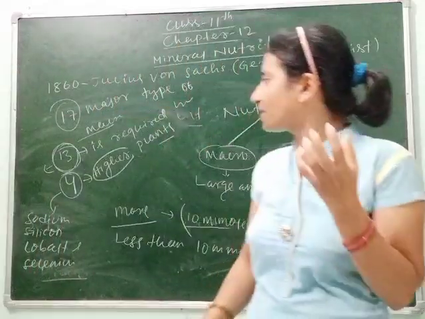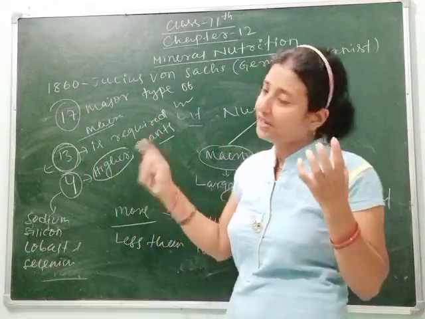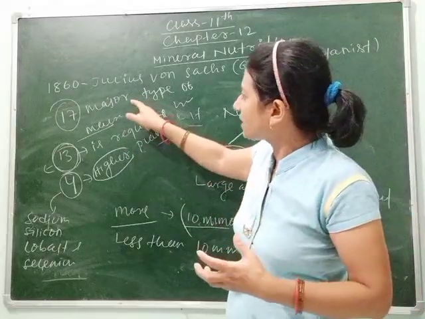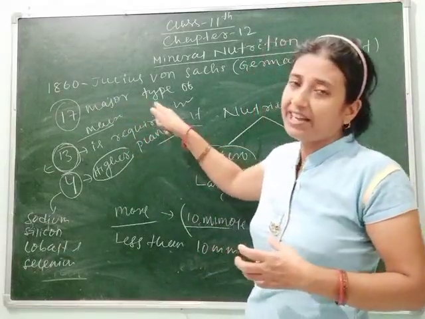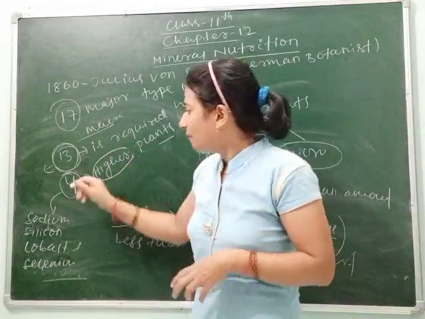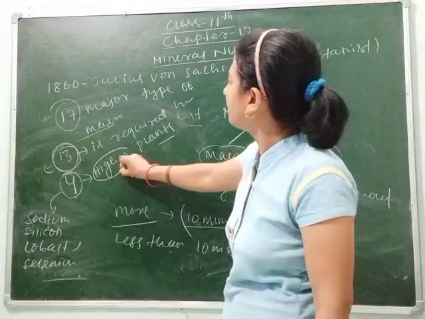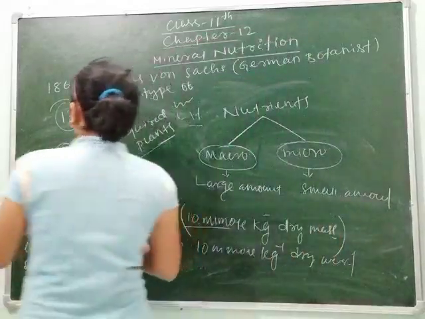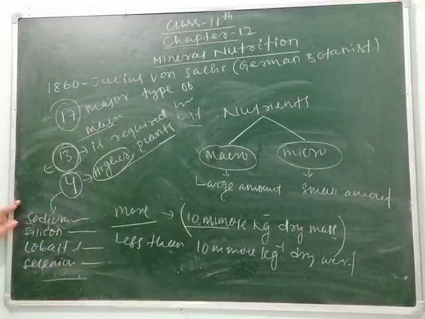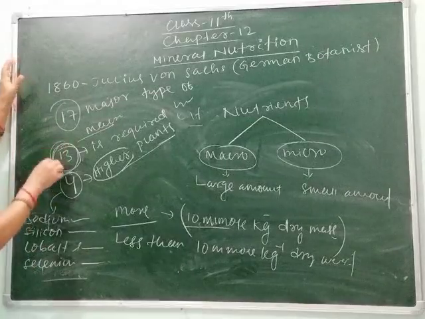You don't get confused. You may think that we have studied in class 9 there are 13 mineral nutrients. Of course 13 mineral nutrients are required by all the plants, but here we will study 17 major types of mineral nutrients, out of which 13 are common for all plants, but these 4 nutrients are only needed by some higher plants, and those 4 are sodium, silicon, cobalt and selenium. So after the 4 are removed from 17, there are 13.